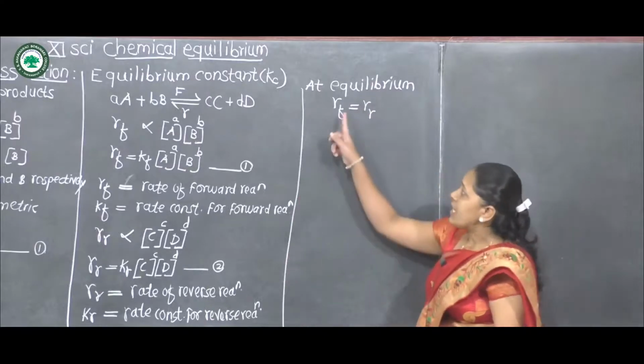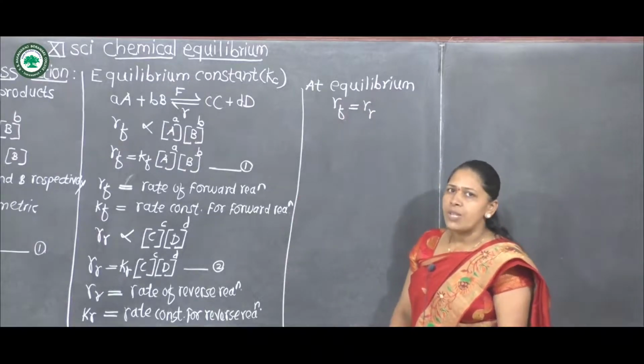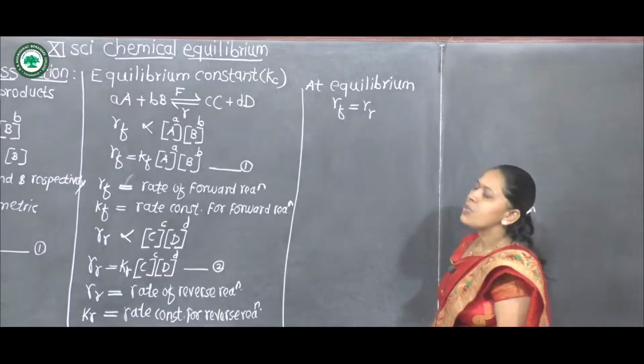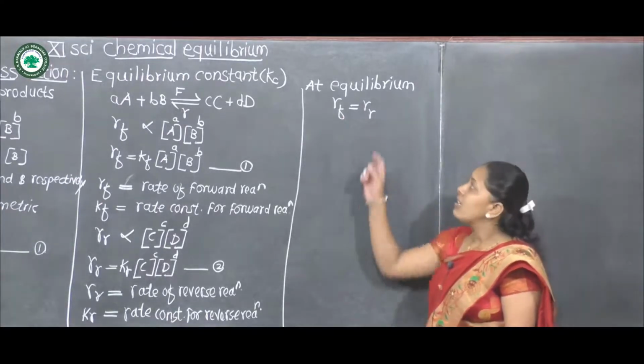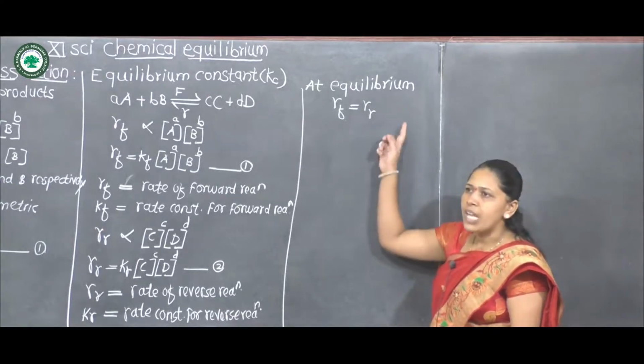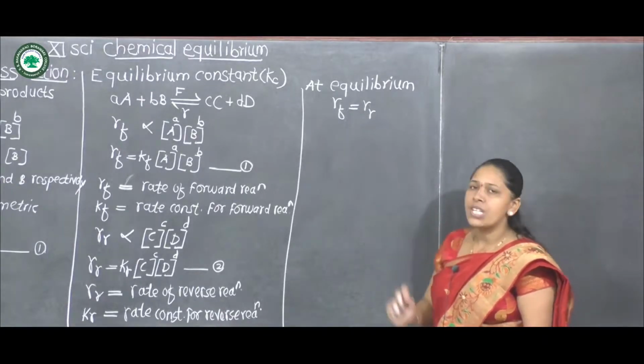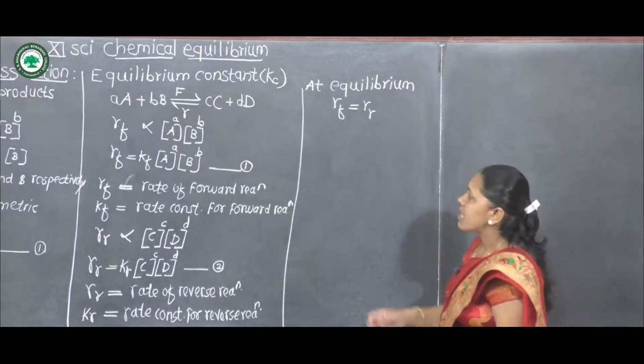It must be noted that rate of forward and reverse reaction are equal only at equilibrium.